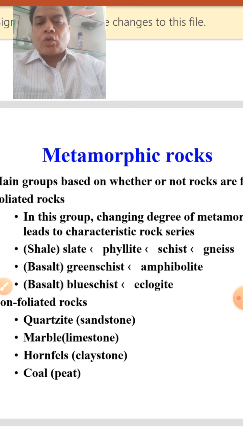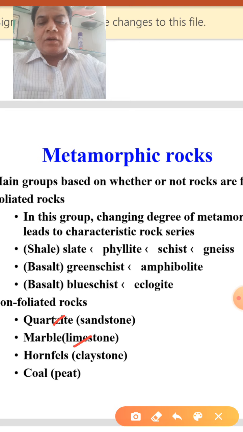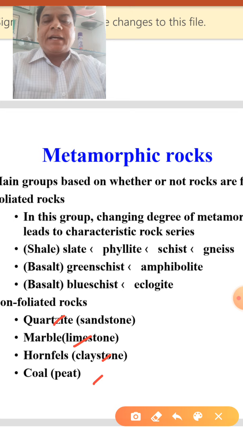Rocks like quartzite, marble, hornfels, coal have granoblastic texture, meaning the grains are of equal size. They don't show any sign of foliation, and hence these are categorized as non-foliated rocks.